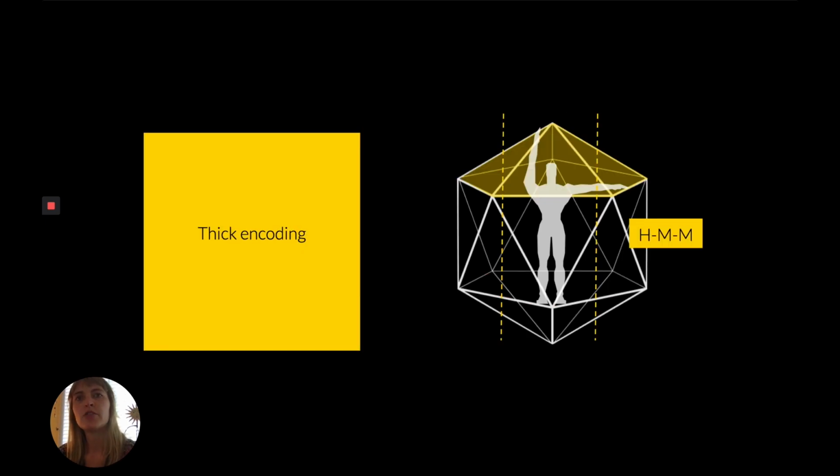Apart from this structural framework, we also introduce different encoding schemes for translating gestures to icosahedron components and back. Thick encoding is used when we reason about a gesture in terms of which general section or zone it lies in. For instance, in the current view, the character's head is in the high zone, according to the table plane. In terms of the other two planes, it's in the middle. Hence, the positioning of the head can be encoded as HMM, or high, medium, medium.